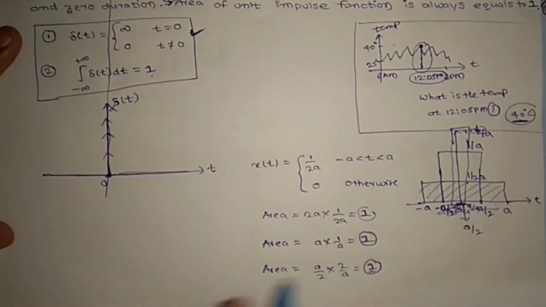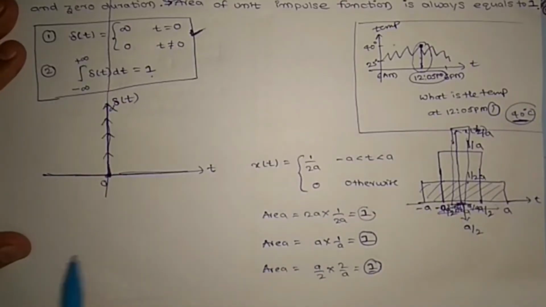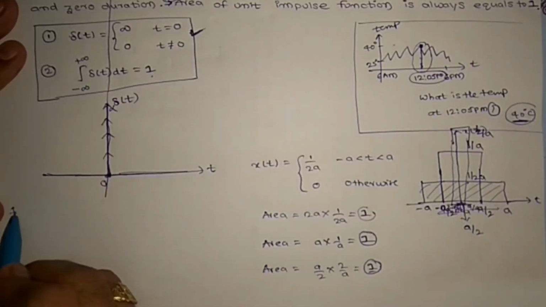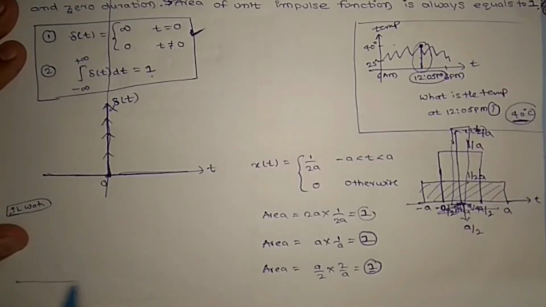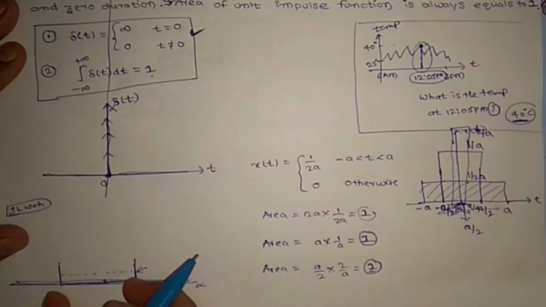I will explain in a somewhat different manner. Take 1 liter of water and pour it on the floor. Here the width is very large. Suppose I pour it into some vessel, then the width will decrease and the height will increase.